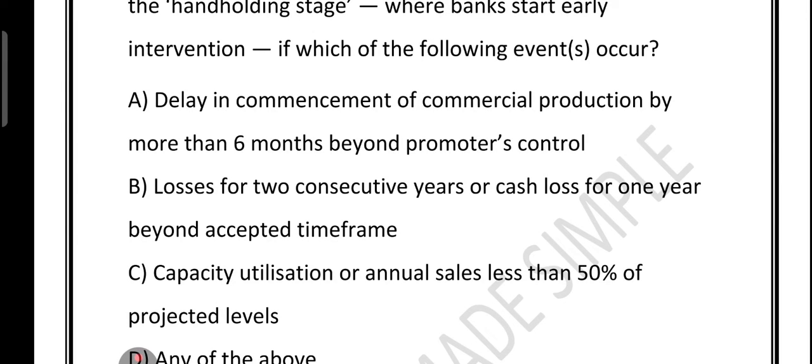If a business keeps making losses for 2 years in a row, or even has a big cash loss in 1 year that is beyond the normal limit, it is like a fever that won't go away. The bank should step in early to diagnose and treat the problem.